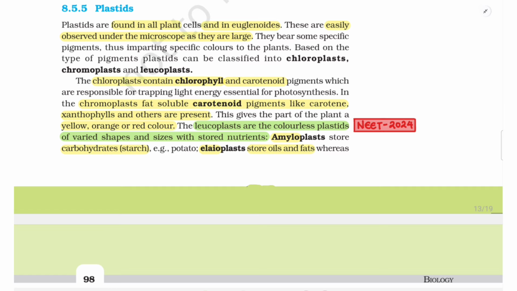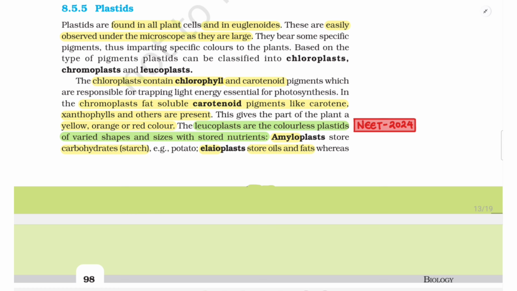The chloroplasts contain chlorophyll and carotenoid pigments, which are responsible for trapping light energy essential for photosynthesis. In the chromoplast, fat-soluble carotenoid pigments like carotene, xanthophylls and others are present. This gives the part of the plant a yellow, orange or red color.